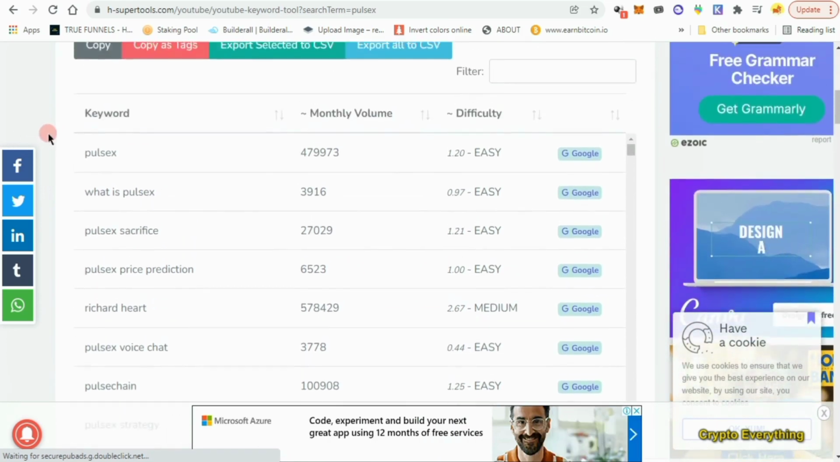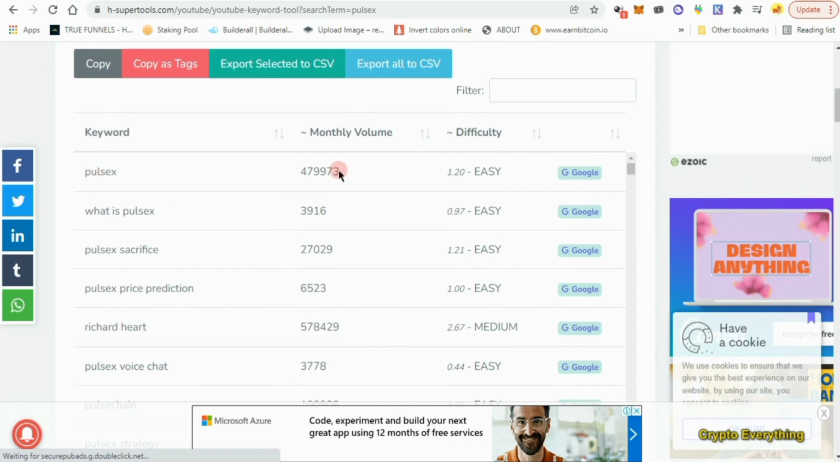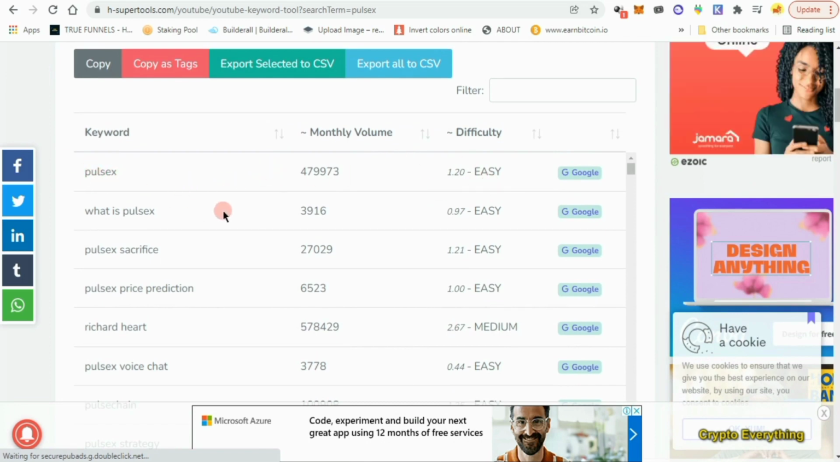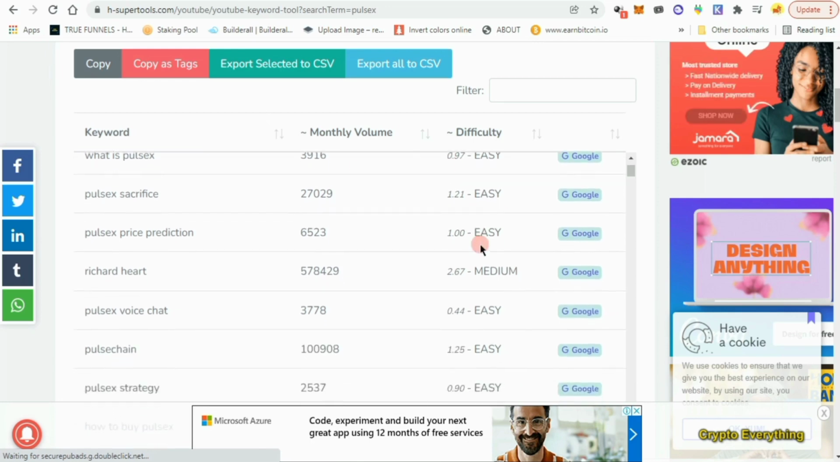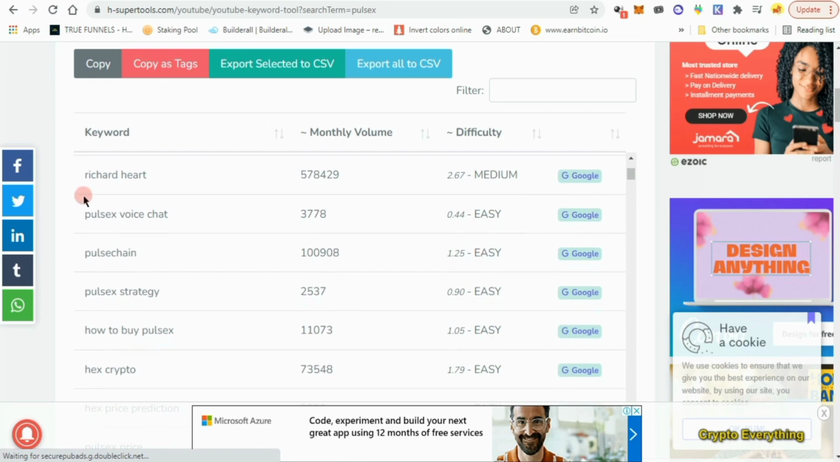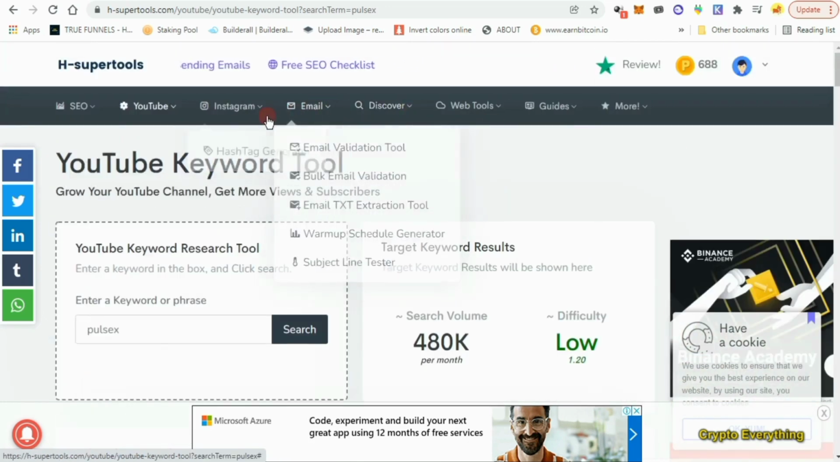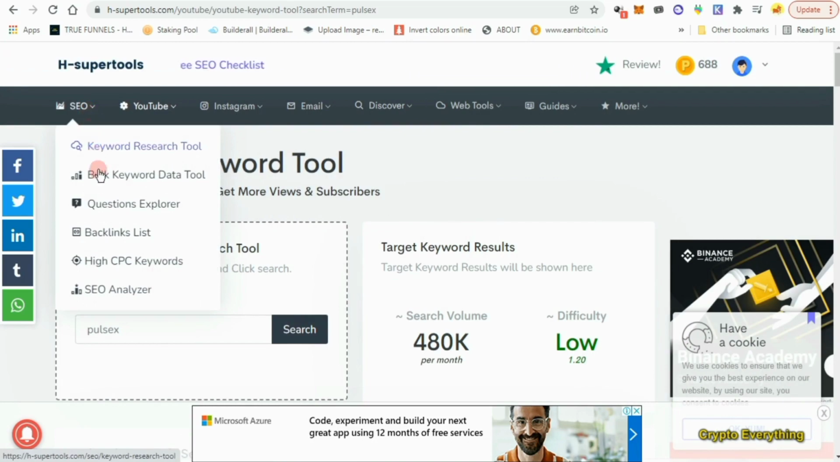Okay, so instead of you paying for vidIQ, TubeBuddy, you can just come over to this acti⁸ons. I'm going to leave the link in the description below. Okay, so as you can see, you can search for it and it tells you if it is easy, if it is difficult for you to rank with using these keywords. Okay, so there are different tools that you can use. You have the YouTube, you have the Instagram, we have the email.